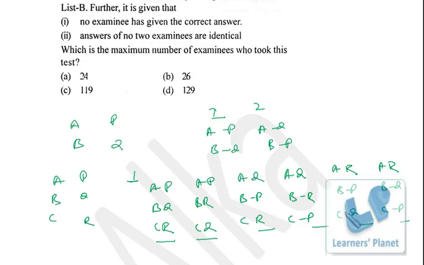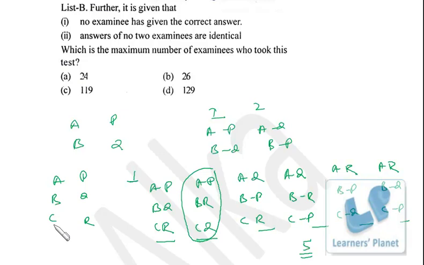So exactly one has to be correct. If no examinee has given the correct answer, suppose this is the correct answer. In all, there are 6 ways of making the answer. This is the correct answer. That means the total number of examinees is 5 if there are 3 questions in this list.